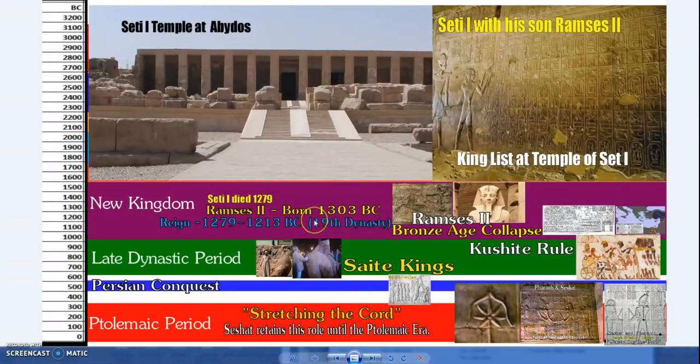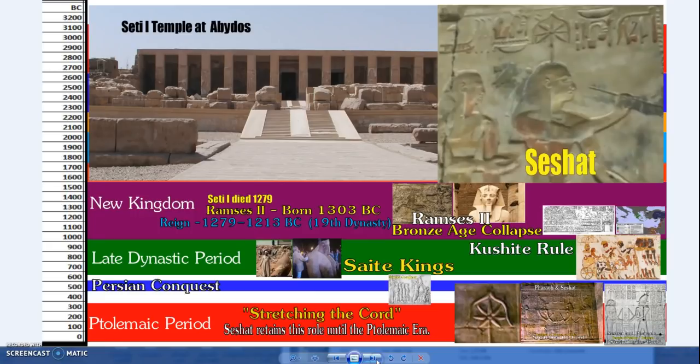The father of Ramses II was Seti I, and the Temple of Seti I at Abydos is where you have his famous kings list. This was around about the same time as the Turin canon. And this is in the New Kingdom, which is an important feature. But what you have is Seti I with his son Ramses II.